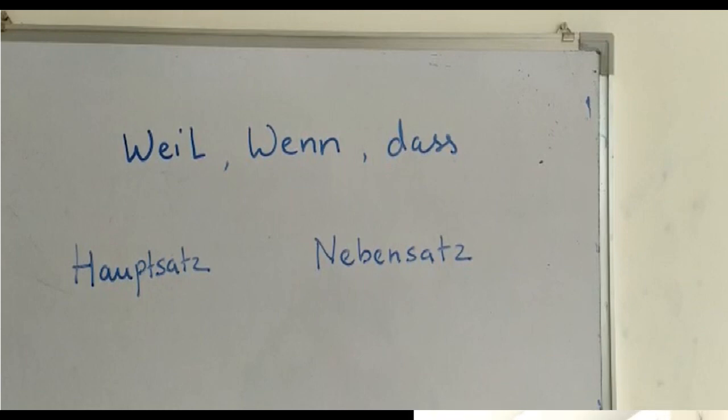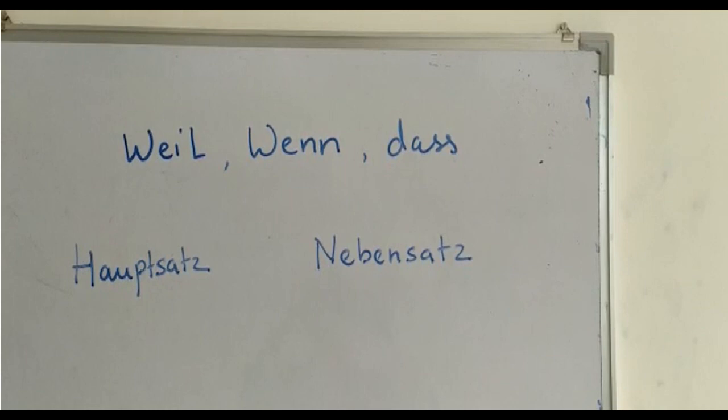Ich lerne Deutsch, weil ich nach Deutschland fahren möchte. So here we have made use of the word weil, which means because. So as you can notice, once again, ich lerne Deutsch. Then there will be a comma and then we'll say, weil ich nach Deutschland fahren möchte.